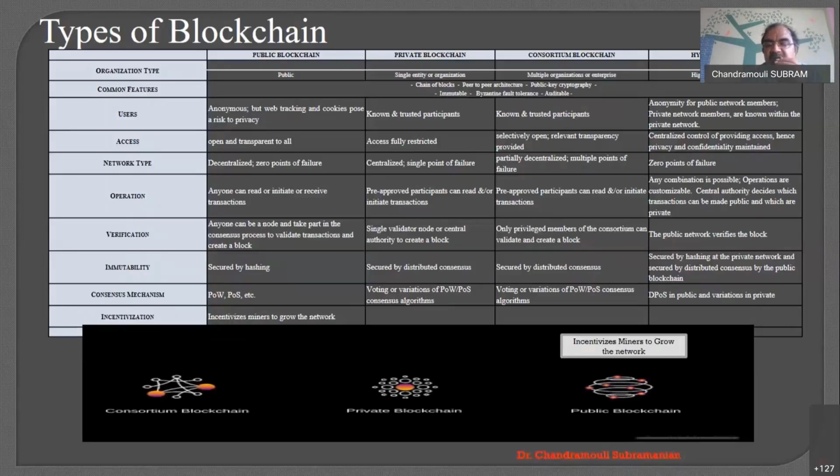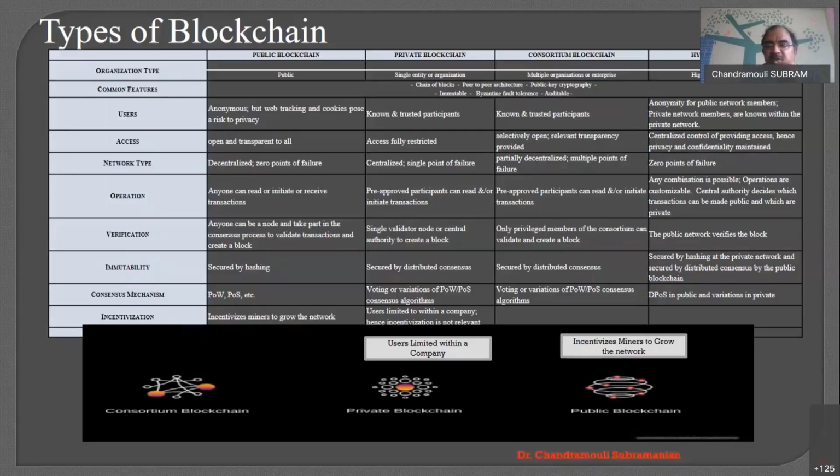Now, Professor is also talking about incentivization, right? In fact, in the last 10 years, currently we have reached a stage where we need to work on a lot of incentivization. So, what is incentivization? We discussed mining. In mining, I am able to add some hash. Then every miner who solves the puzzle will be given some currency, maybe Bitcoin, maybe Ethereum, like that. That is called incentivization, right? In the case of public, we incentivize miners to grow the network.